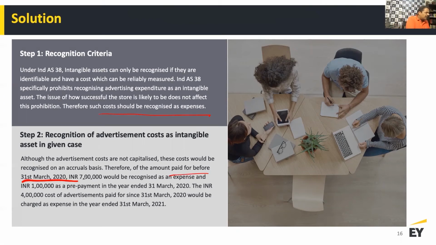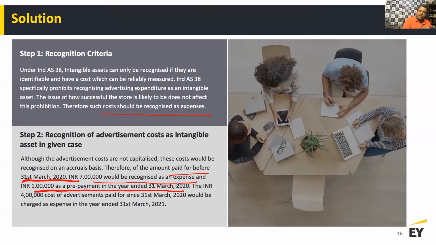So amount paid before 31st March, INR 7 lakh would be recognized as an expense, and 100,000 as a prepayment in the year ended 31st March 2020. Why? Because I haven't still received the benefit. This money is yet to be spent. I may have paid the advance, but I haven't received the related advertisement services from the service provider, and hence that's not an expense for me.